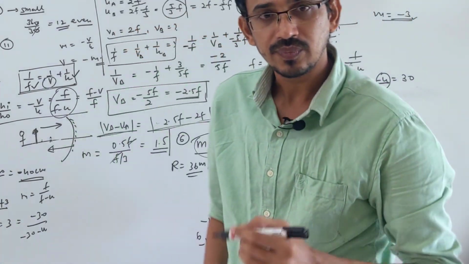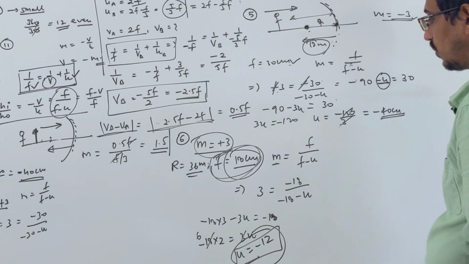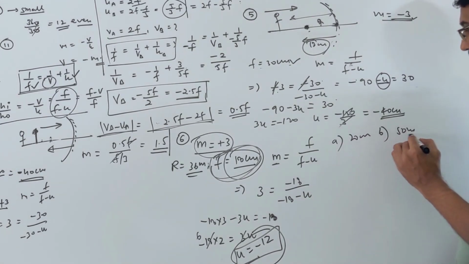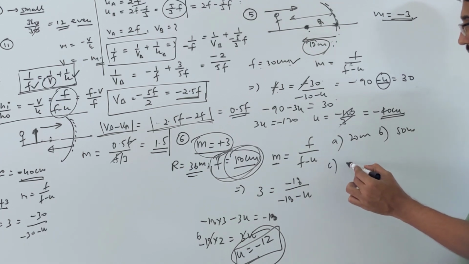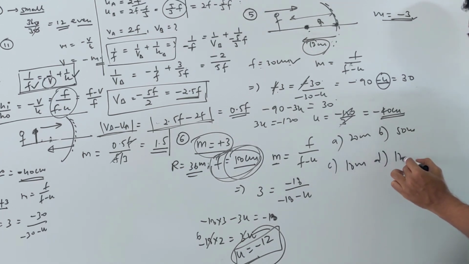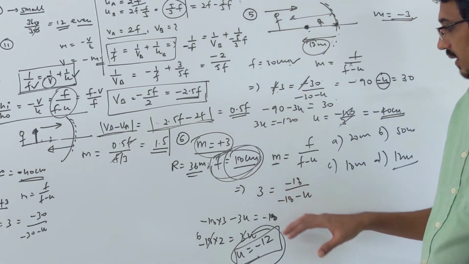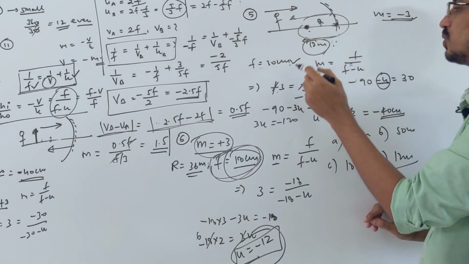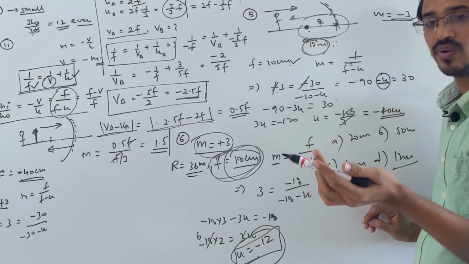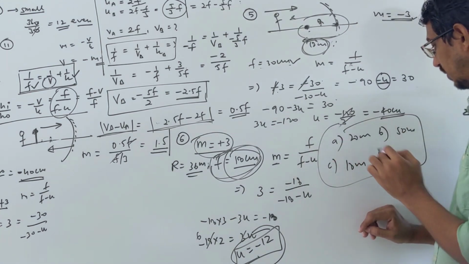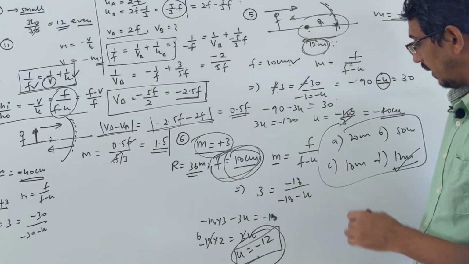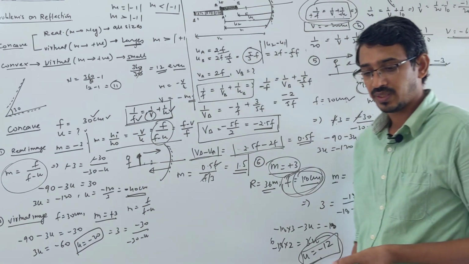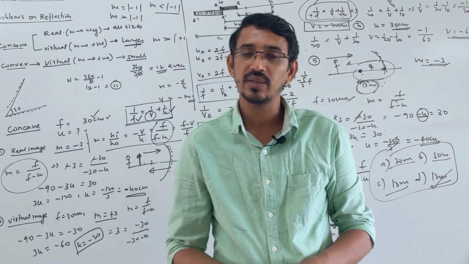Sometimes you don't need to solve this question in the exam. Suppose they ask this question, they will write options like 20 centimeters, 50 centimeter, exactly 18 centimeter, and one option will be 12 centimeter. We know that to get a virtual image, the object should be placed between focus and pole, so the answer should be less than 18 centimeter, meaning less than the focal length. So if only one option fits, that will be your correct answer, right? Exactly equal is not possible, and an object distance more than the focal length is also wrong, correct?